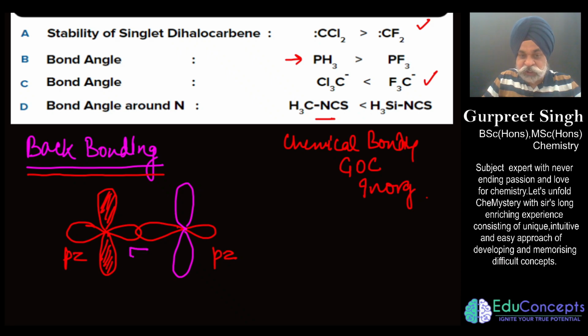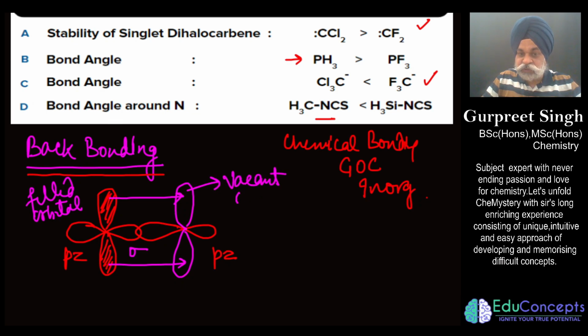As I said already, first sigma bond is being formed. Back bonding would come into picture once you have made the sigma bond, and now this can sideways overlap in such a way that the electron density of the filled orbital tends to make a sideways overlap with a vacant orbital. This style of bonding we say is a back bonding.